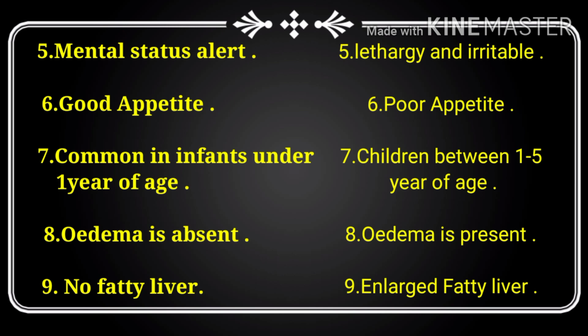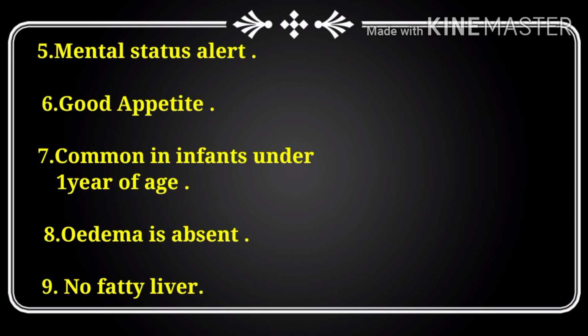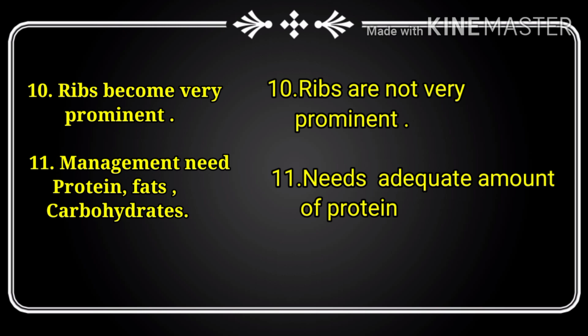Next point is the marasmus. In marasmus, no fatty liver, whereas in kwashiorkor there is hepatomegaly, which means the enlargement of fatty liver. Next point, in marasmus the ribs become very prominent, whereas in kwashiorkor the ribs are not very prominent.